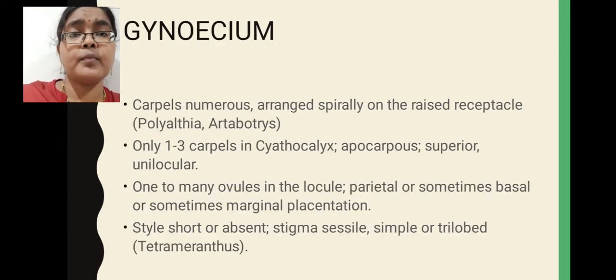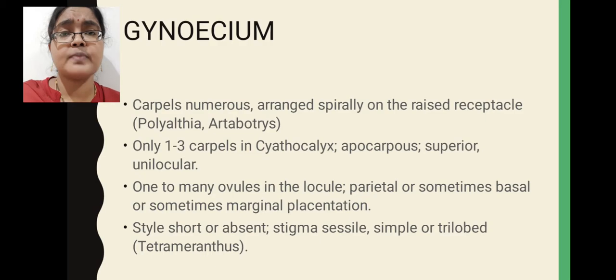Now I will explain about gynoecium characters. Gynoecium represents the female reproductive part of a flower. Here the gynoecium comprises carpels. The number of carpels is numerous in nature. That means a large number of carpels are present. Just as the stamens are arranged spirally on the receptacle or thalamus, here the carpels are also arranged spirally on the receptacle part.